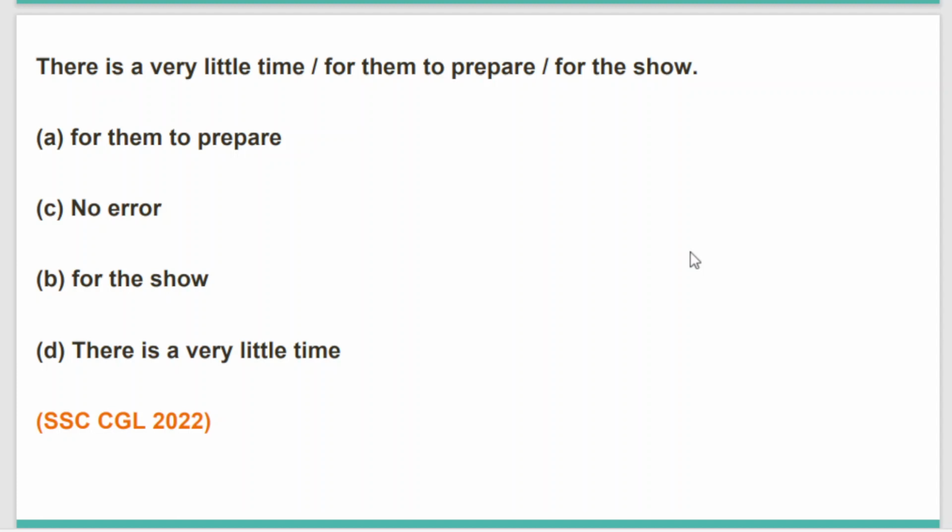There is a very little time for them to prepare for the show. SSC CGL 2022's question, and now it's high time to get clear about what kind of logic we are going to apply in this kind of sentences. Please make sure that you are having a clear idea when and where we can use a and where we should not.